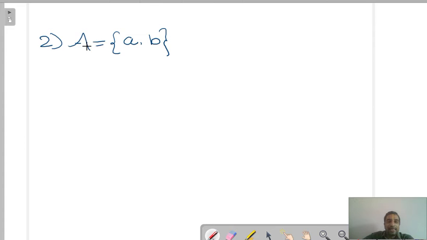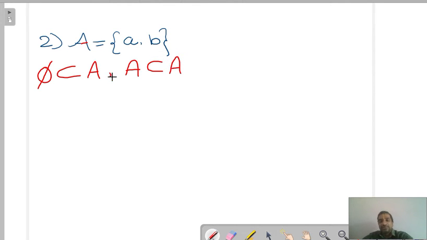It is given A is equal to {a, b}. Now, same method. The null set is a subset of A. Next one, yes, every set is a subset of itself. So A is a subset of A. Here we already got two sets as subsets. Now what are the other single-element subsets? {a} and {b}. Fine, very good.